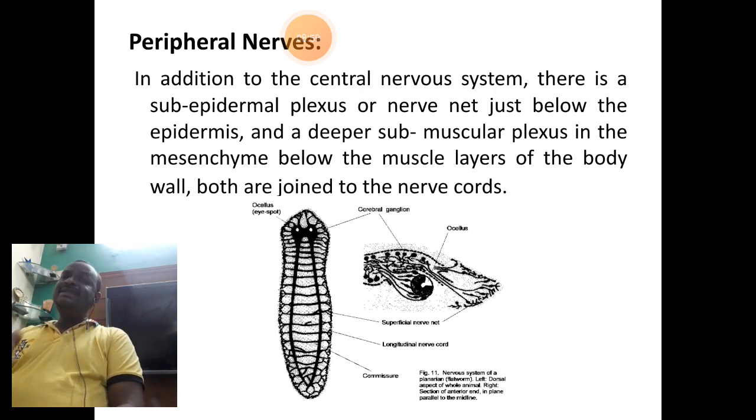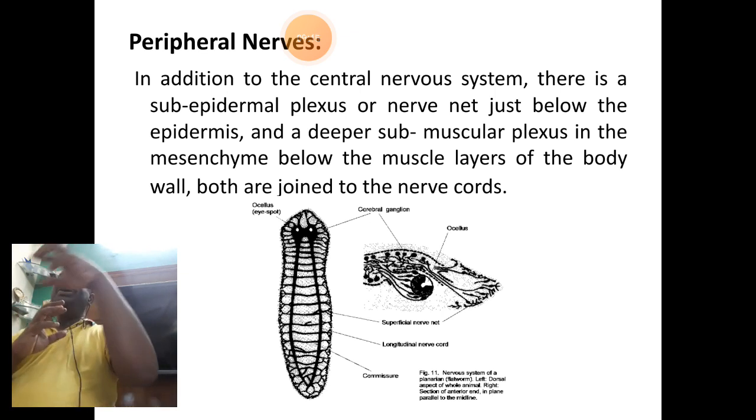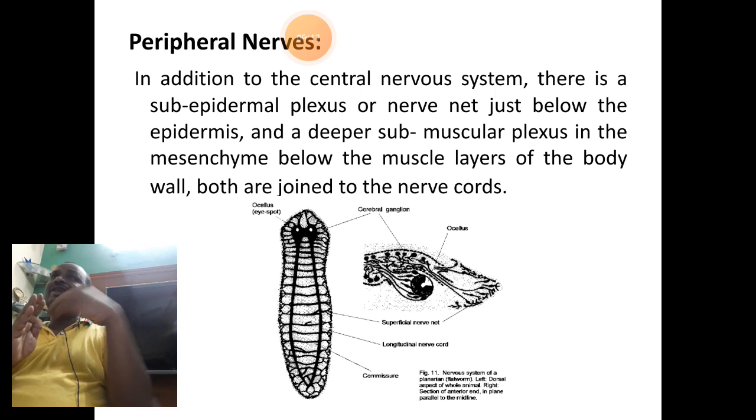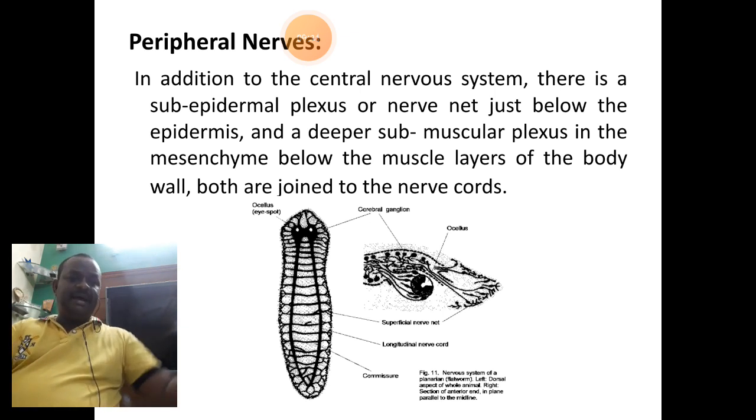Similarly, if these nerves join the epidermis, we call it the subepidermal plexus. So likewise, we have subepidermal plexus and submuscular plexus, which will connect the superficial organ systems with that of the nervous system directly. So that's the function of the peripheral nerves.